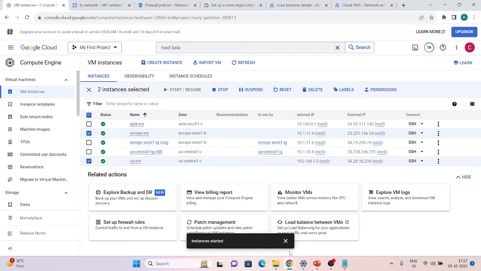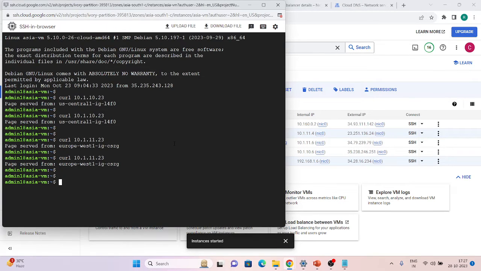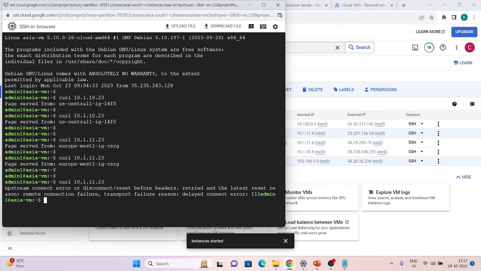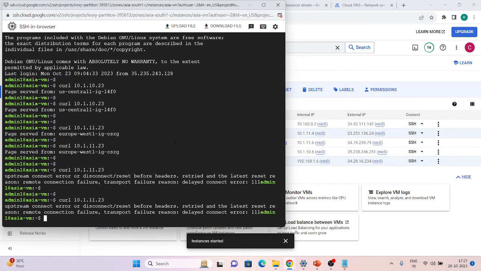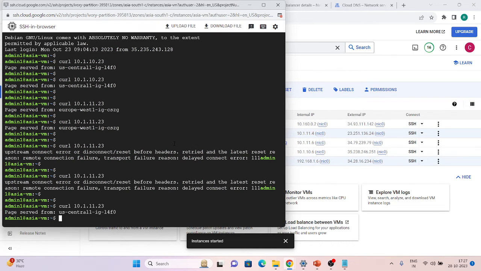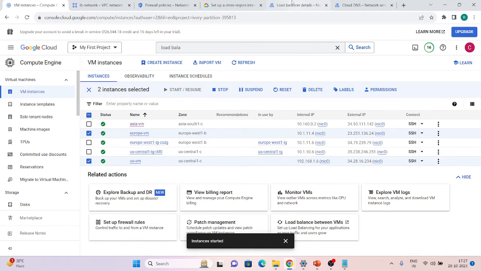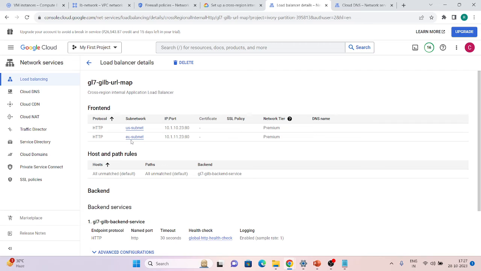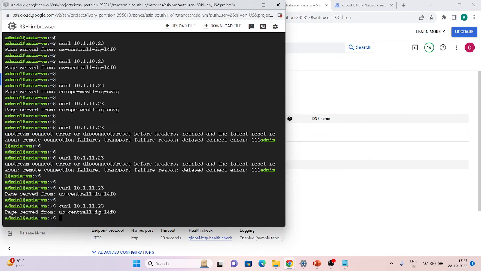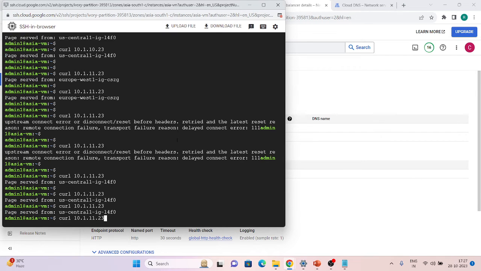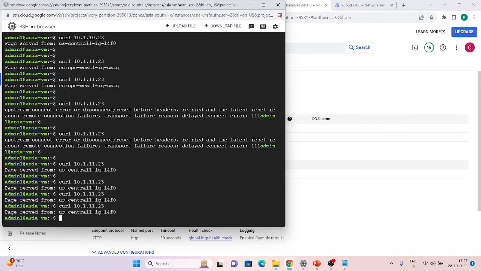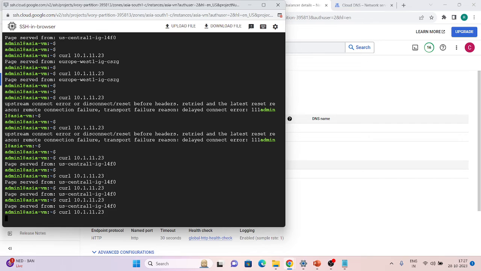So if we hit our Europe IP again, we will not get a response. You can see we are getting some drop-outs. Let's see whether it will fail over or not. We can see it has now failed over to US Central 1. I am hitting the Europe 10.11.1 IP, but I am getting a response from US Central because my backend is down. So we can test the cross region failover. Our region has gone down, so our traffic is now redirected to US Central 1. But it is not an ideal scenario.